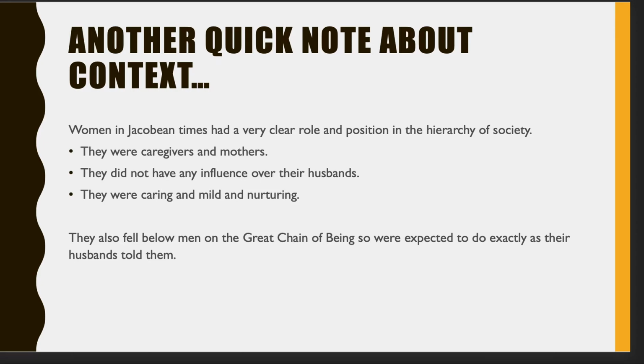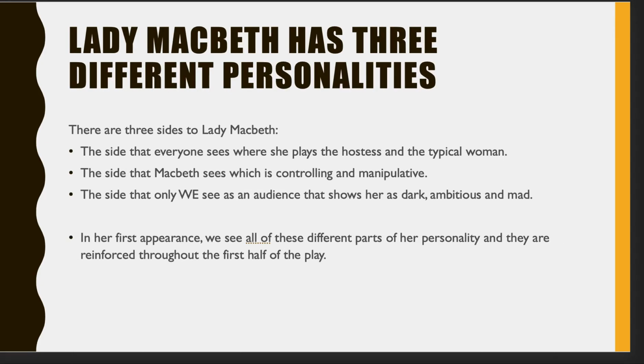In this first time when we meet her, we're introduced to three distinctly different personalities that she puts forward. These three different sides to Lady Macbeth play a big part in her portrayal at the beginning of the play. So first, she puts herself across as a typical Jacobean woman, this hostess, this caring woman, and that's the side that she shows to all the other characters in the play. Then there's a side that Macbeth sees, which is this controlling and manipulative side that she doesn't show to other characters, but does show to Macbeth in trying to get him to do things that she wants.